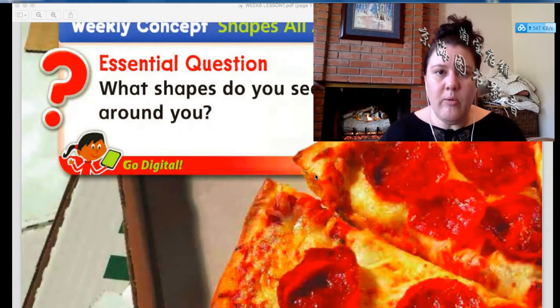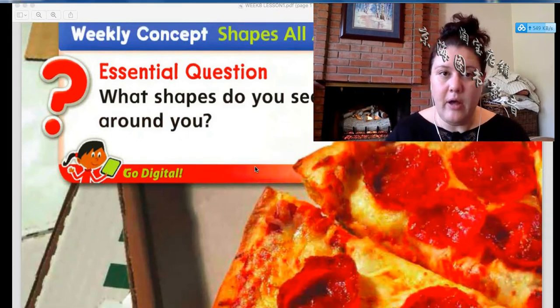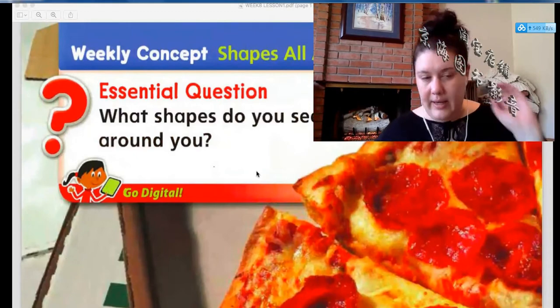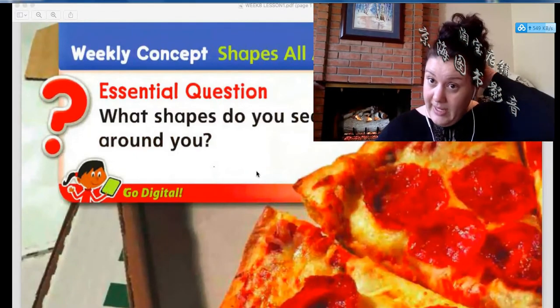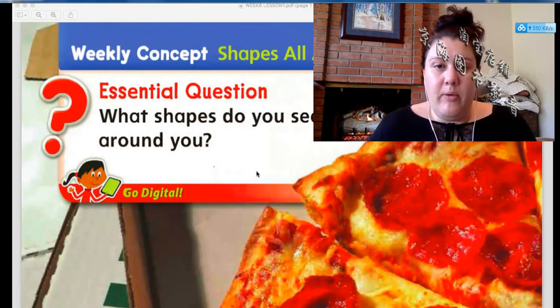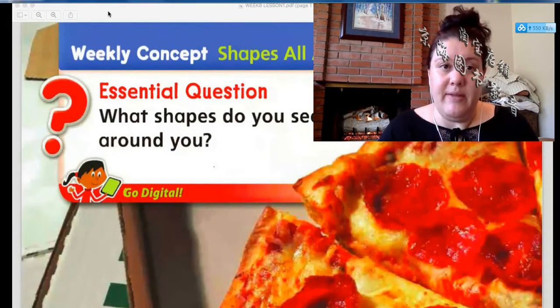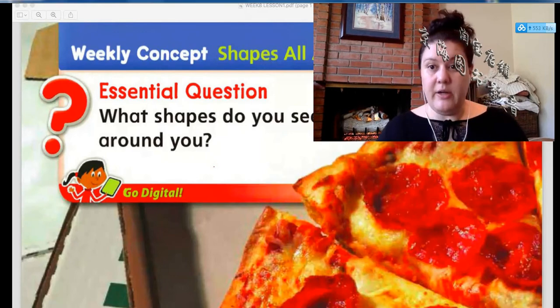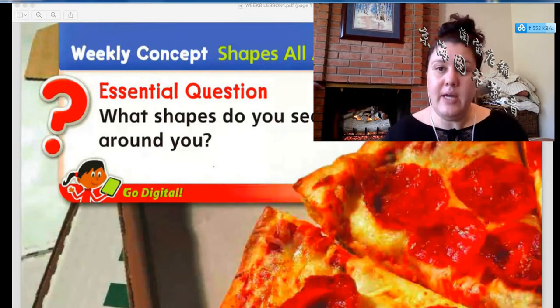So we're going to look at the shapes all around us, and think about what shapes do and how we think about them, and what things in our world have a shape, okay? Let's read. Our weekly concept is the thing that we think about, okay? The concept is the shapes all around us, the shapes in our everyday life that we see all the time.